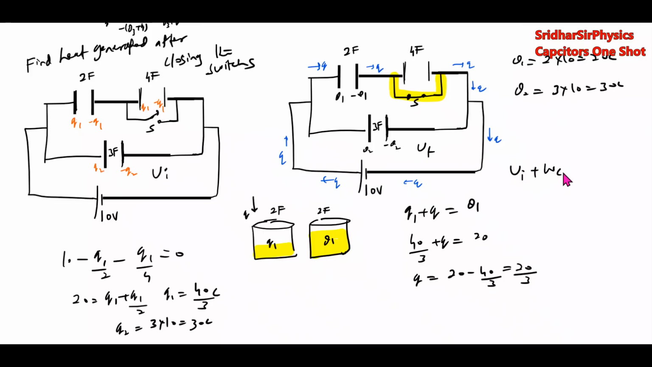UI plus work done by cell equal to UF plus heat generated. UI कैलकुलेट कर लो. What is the work done by cell? यहाँ पे अलग से लिख देता हूँ, Q into 10. Positive charge will leave positive terminal, so therefore the cell will do positive work. Okay, these are some basic circuit problems.